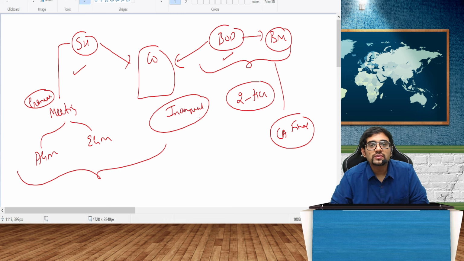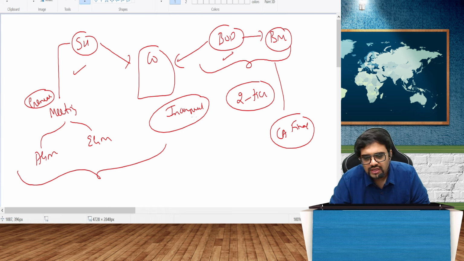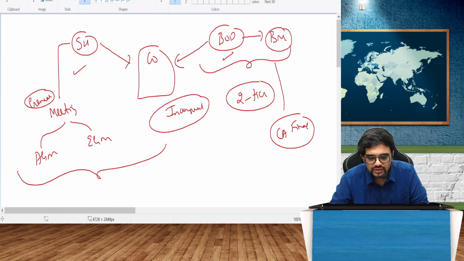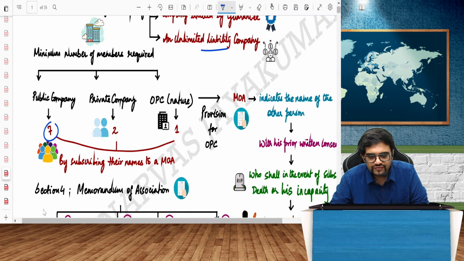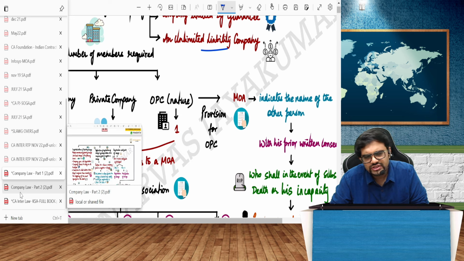And who would incorporate the company? Obviously, people called promoters. The same thing you studied in Foundation, the same thing is here also. It will be incorporated by somebody called the promoters. And after promoters, what will they do? They'll subscribe for shares. So share capital is the next chapter. So I'm just giving you a logical, sequential flow of your entire syllabus, right? And of course, you need to issue shares, so the share capital chapter is there. And how will you manage the entire show? That's why you have the management and administration chapter.